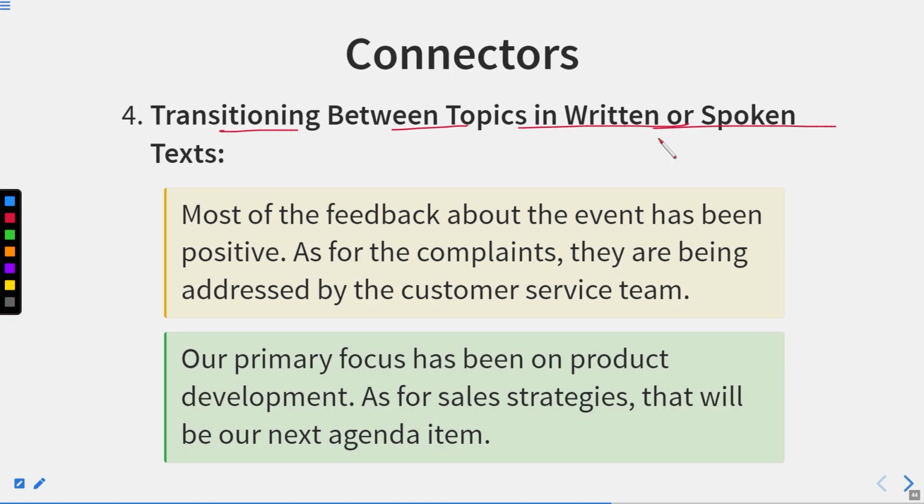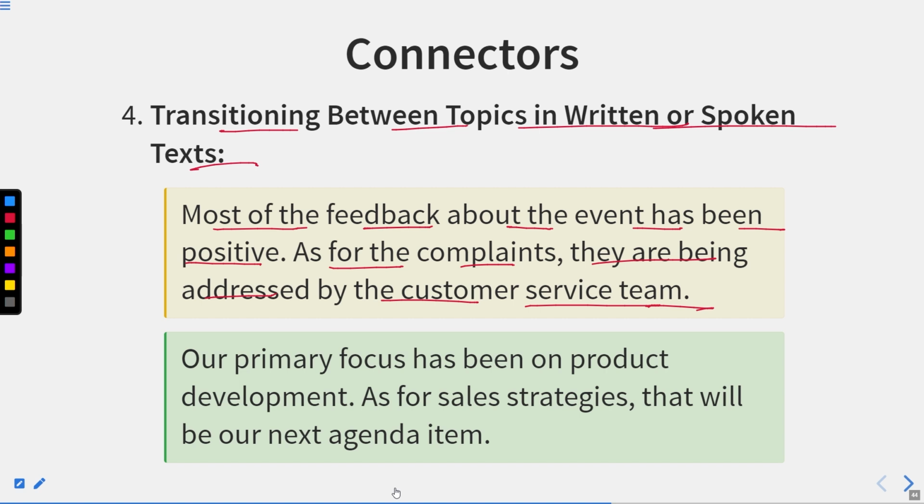Transitioning between topics in written or spoken texts, most of the feedback about the event has been positive. As for the complaints, they are being addressed by the customer service team. It means they're talking about the feedback that it has been positive. But if we talk about the complaints, they are being addressed by the customer service team.